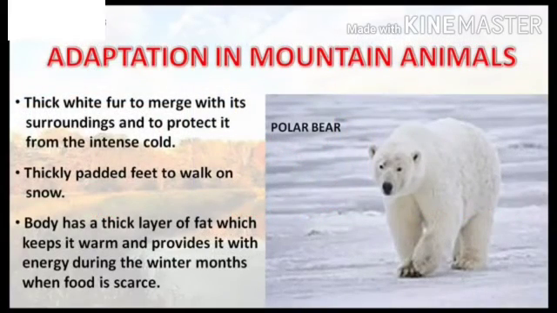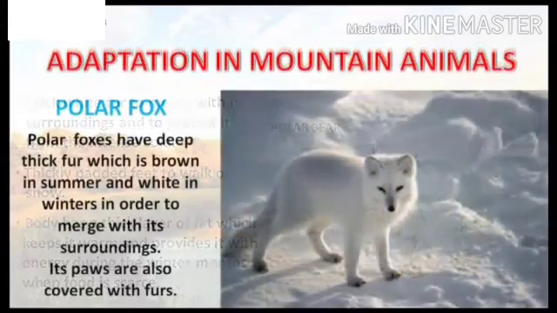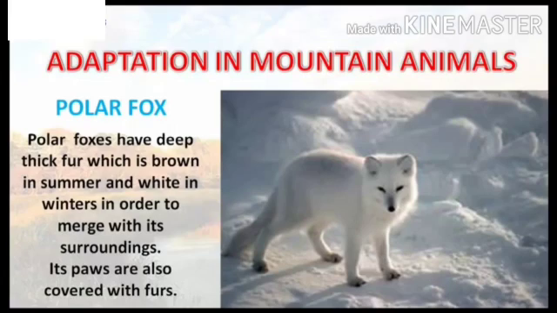A polar bear lives in snow-covered areas. It has thick white fur to merge with its surroundings and to protect it from the intense cold, thickly padded feet to walk on the snow, and the body has a thick layer of fat which keeps it warm and provides it with energy during the winter months when food is scarce. Polar foxes are also found in the snow-covered Arctic areas. They have deep, thick fur which is brown in summer and white in winters in order to merge with its surroundings. Its paws are also covered with fur.